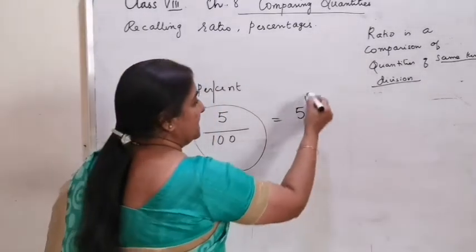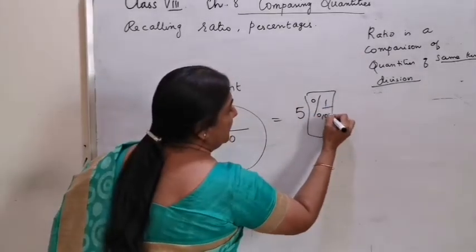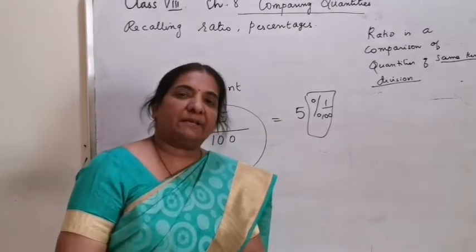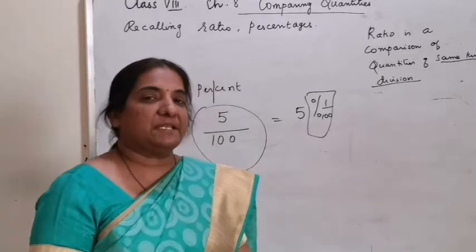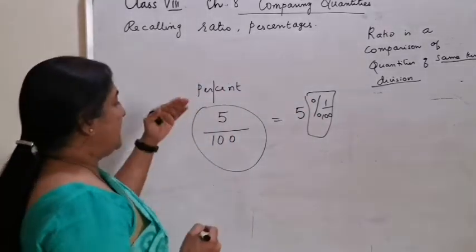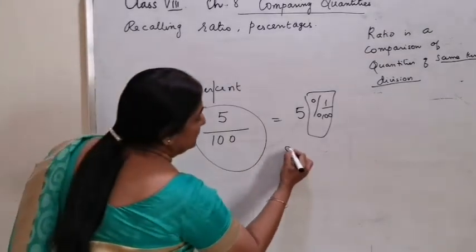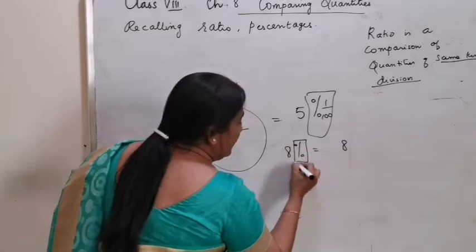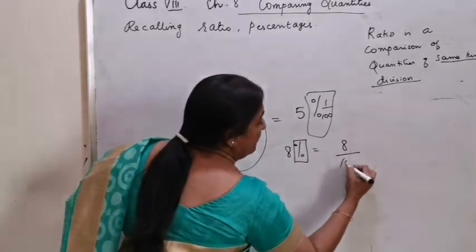So the symbol percent represents 1/100. Whenever you see 1 by 100, the fraction can be replaced with the percentage symbol. So the meaning of 8% is 8, and the percent symbol is replaced as 1 by 100.